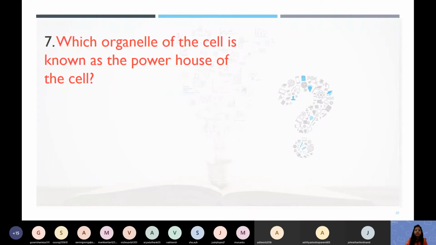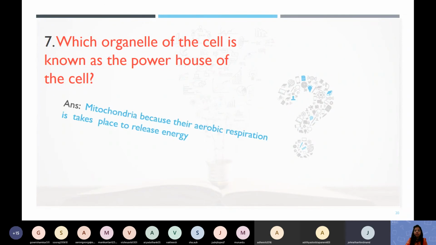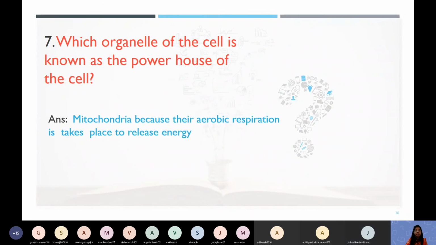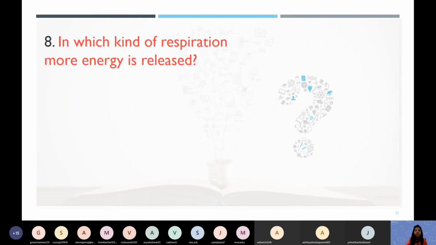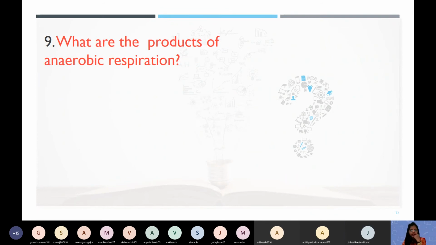Which organelle of the cell is called the powerhouse of the cell? Mitochondria. Yeah, mitochondria is called the powerhouse of the cell because that is the place where aerobic respiration takes place to release energy. In which kind of respiration is more energy released? Aerobic respiration, exactly. We are aerobes and we release 38 ATP of energy.